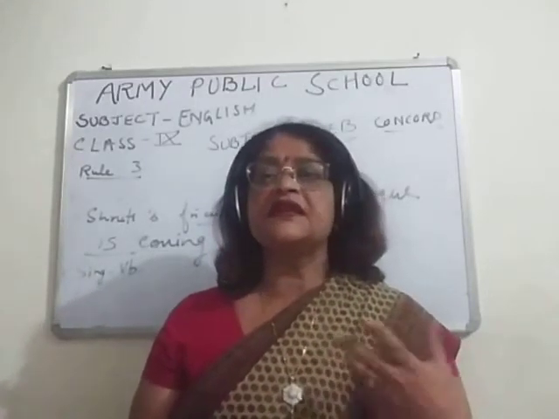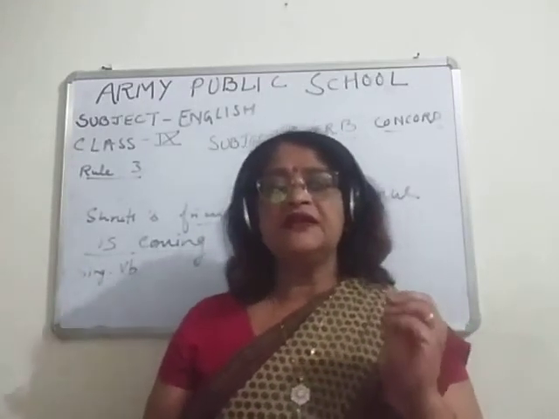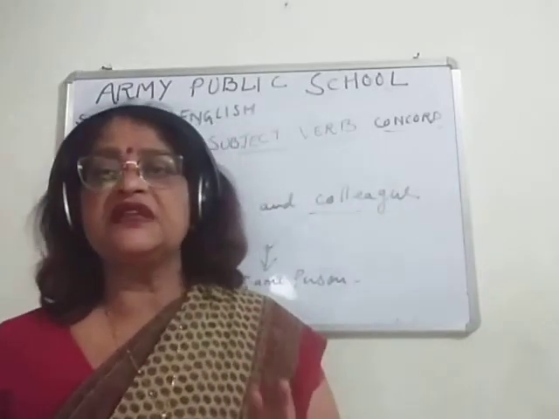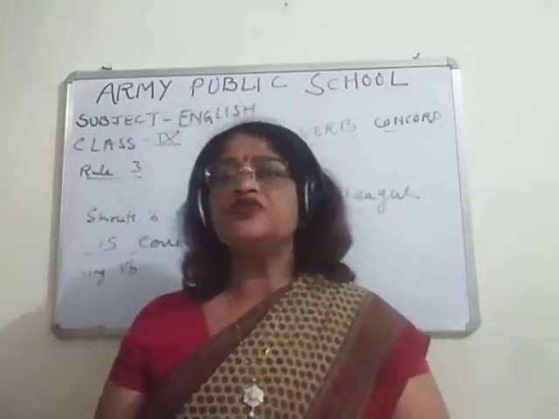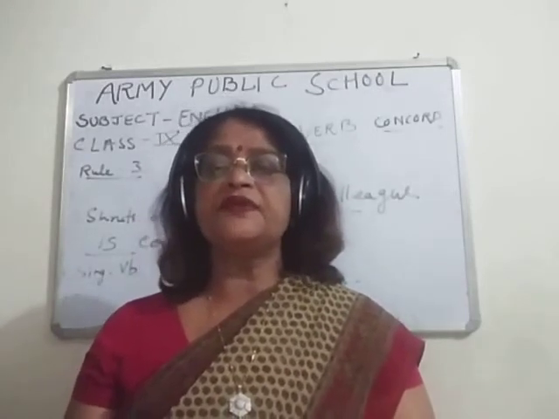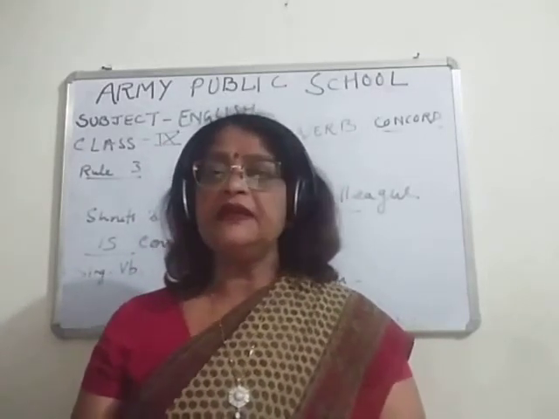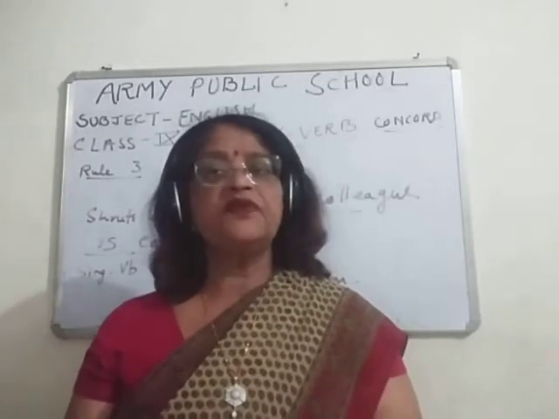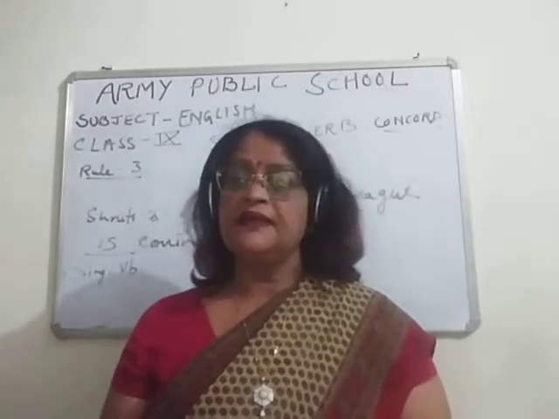So you understand like this. When two nouns are there and when they are referring to the same person, then the verb will be "is." What would be the verb? It would be "is."